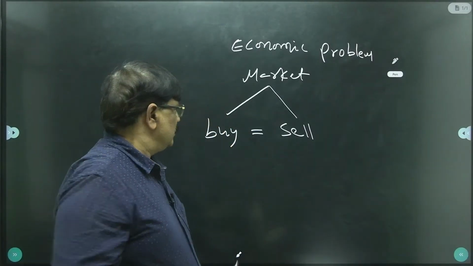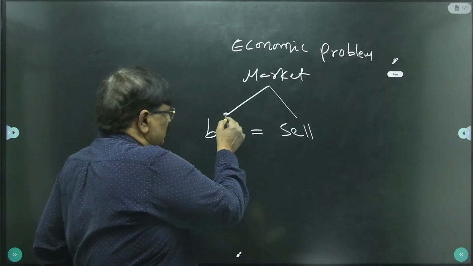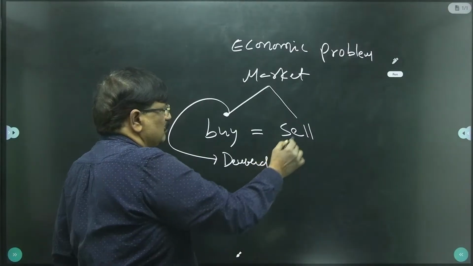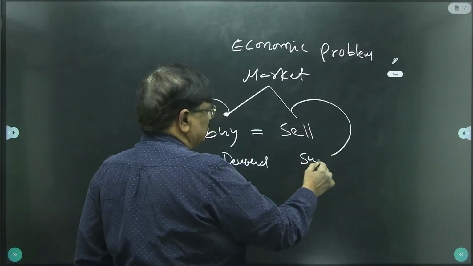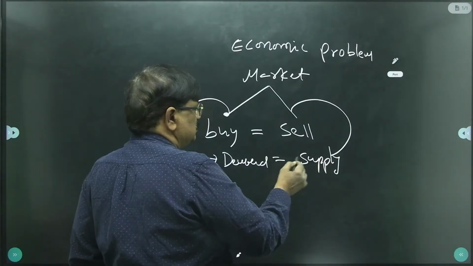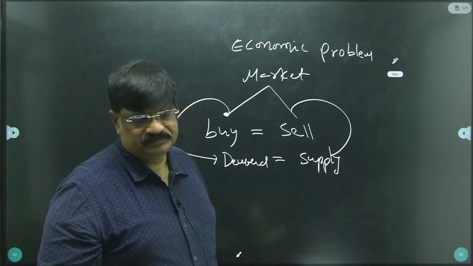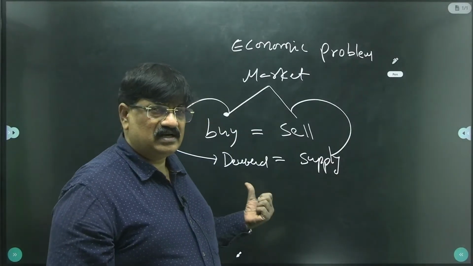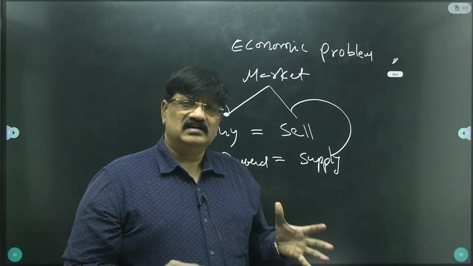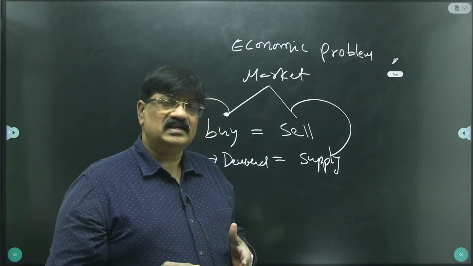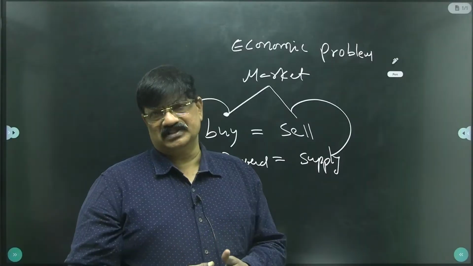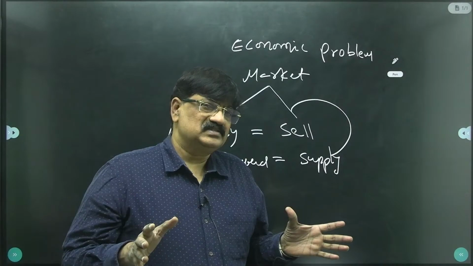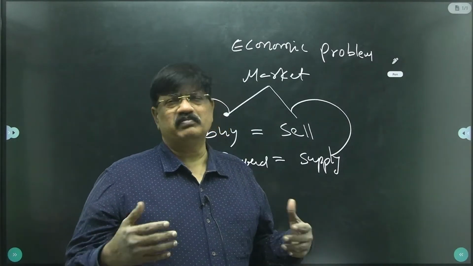So in economy, the word buy is demand. In economy, sell is supply. These two must be matched, and measures should be taken in such a way. So on one side the Reserve Bank of India, on the other side the Government of India, they try a lot to match these two opposite forces. For example, if a mismatch is taking place,